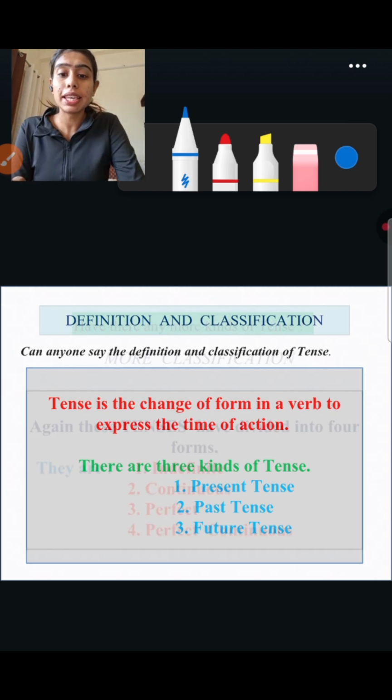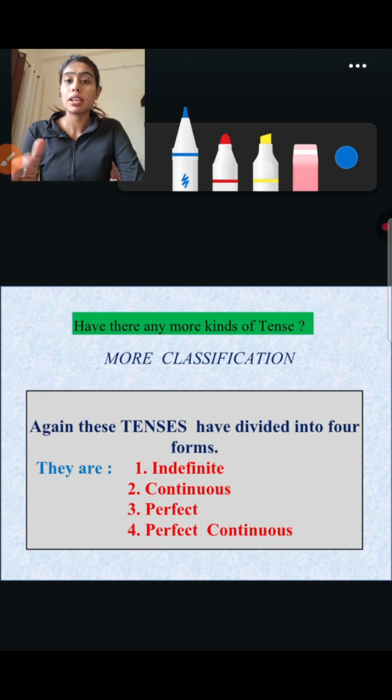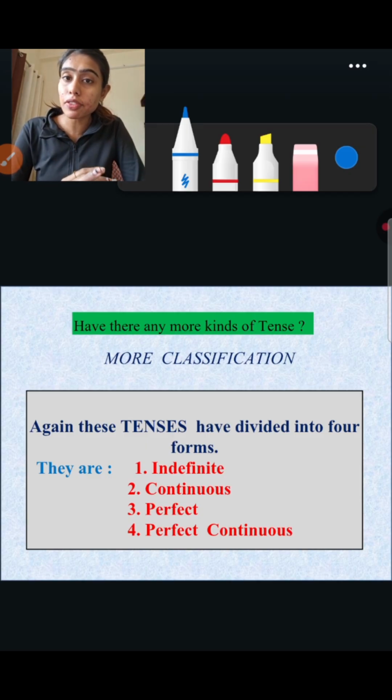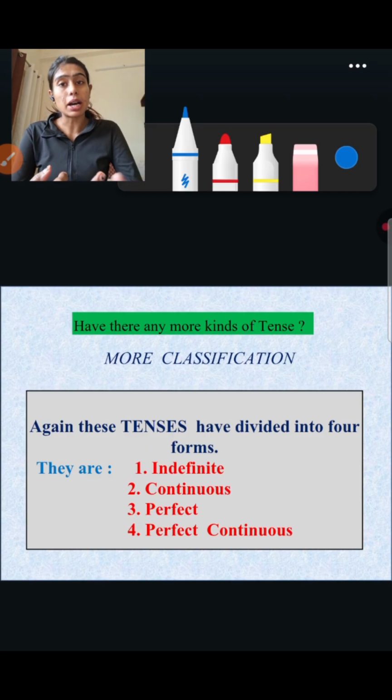Okay? Each tense has four forms, like present indefinite, present continuous, present perfect continuous. Likewise, the same for the other two tenses also: past indefinite, past continuous, past perfect continuous. Same for the future also: future indefinite, future continuous, future perfect continuous. So today I'll only discuss the forms of present tense.